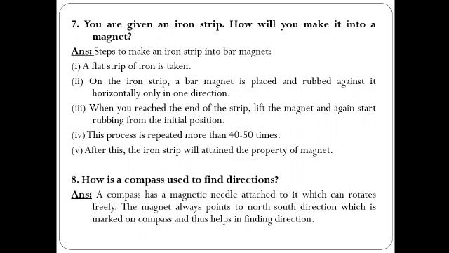Next one is, how is a compass used to find direction? As I said, a compass consists of a magnetic needle which is freely suspended, and it always rests in the north-south direction. So you can easily identify the further directions, that is east-west also. Like this way, if you are stuck in the desert, or in a very huge forest, or in the sea where you cannot identify direction, this compass will help you.